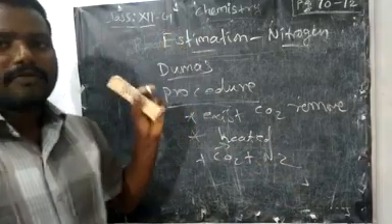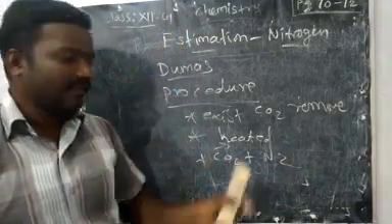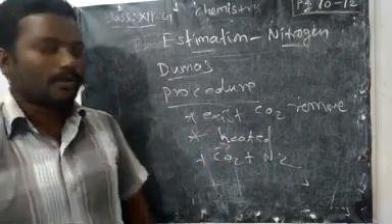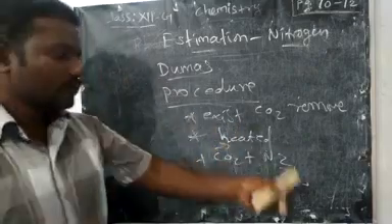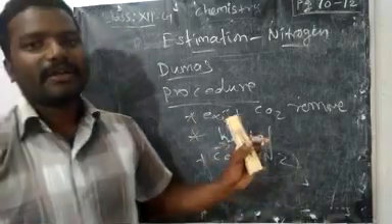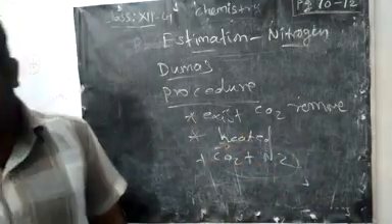In that first nitrogen CO2 generator we prepare CO2. After heating we can pass CO2. Now the reaction will be carried out, so that CO2 will carry the N2 gas. We will get the mixture of CO2 and N2, right?